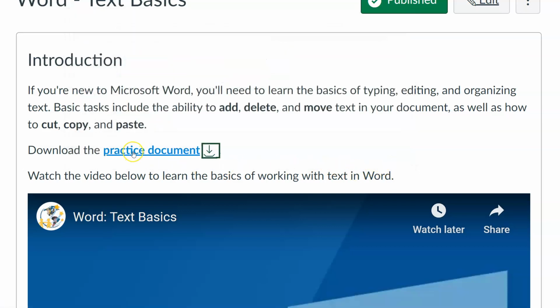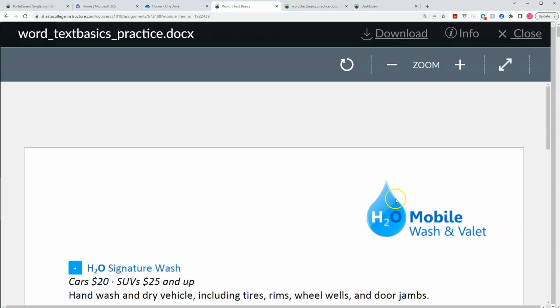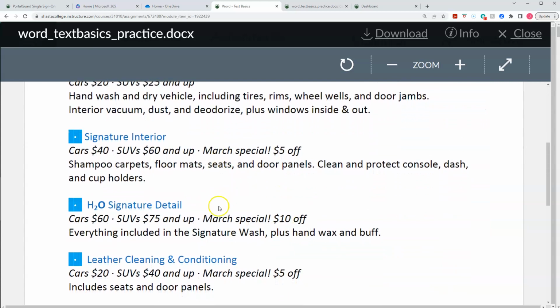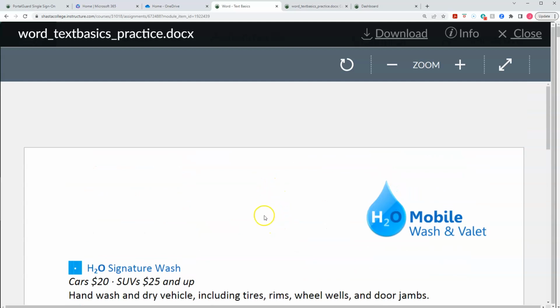If you click on this where it says practice document, I want to bring this out so you can see exactly what it will look like. So I'm going to change the screen here, and I'm going to click on this practice document. And this is what you'll see when you click on those other external links from the main page there. So it comes up and it gives you a preview. Now you may see a little circling thing in the middle of the screen while it's loading, but it will give you a preview of what it's going to look like. And it may be a little bit different because the preview that's built into Canvas isn't exact all the time. So maybe a little bit different, but it gives you an idea.